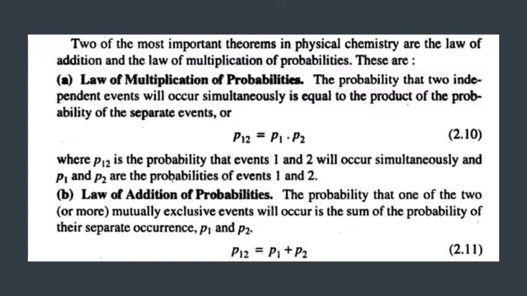Second law, the law of addition of probabilities. The law of addition of probabilities states that the probability that one of two or more mutually exclusive events will occur is the sum of the probabilities of their separate occurrence, presented by P12 is equal to P1 plus P2. P12, P1 and P2 are as defined before.